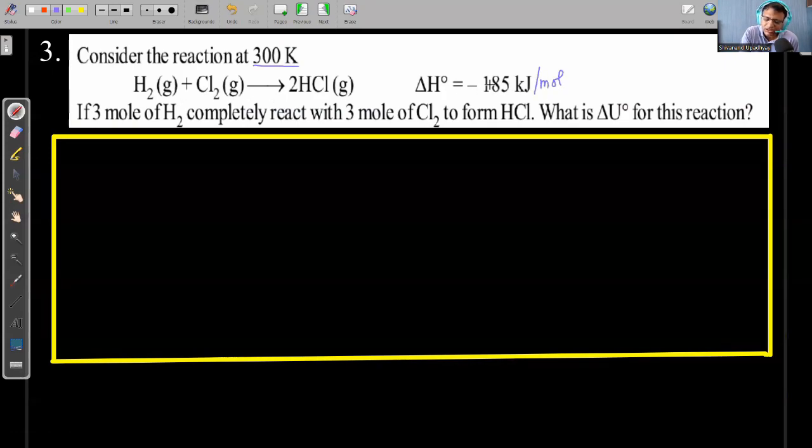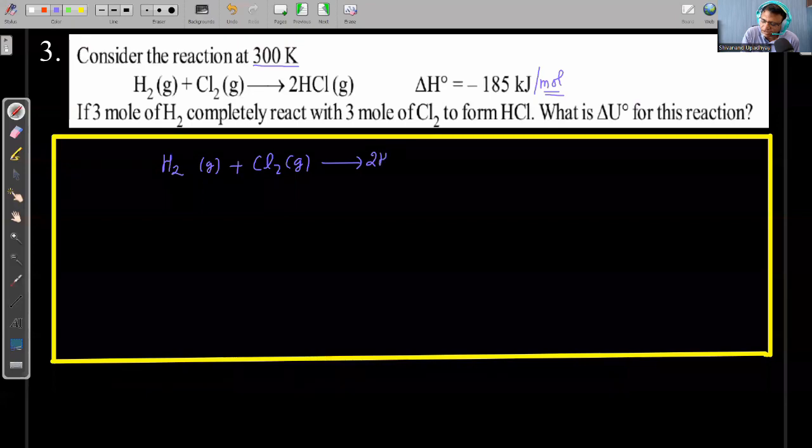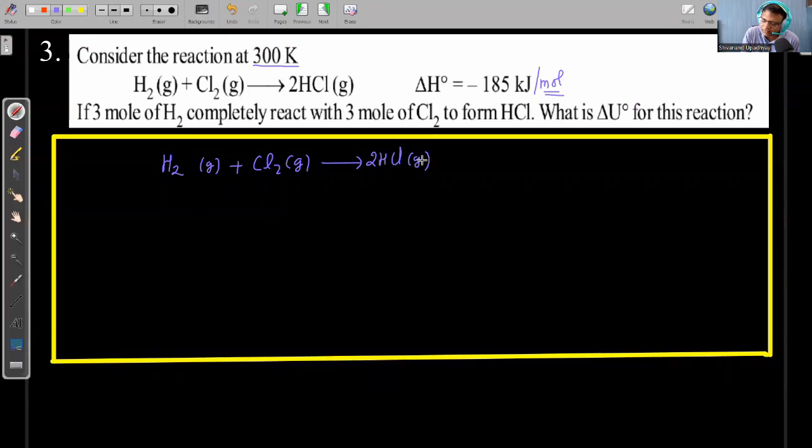According to balanced means when 1 mole of hydrogen reacts with 1 mole of Cl2 to form 2 moles of HCl, then the heat energy liberated at constant pressure is minus 185. So per mole represents according to the balanced reaction. Now in this question, 3 moles of hydrogen completely react with 3 moles of chlorine, so first I have to write that delta H is H2 plus Cl2 will form 2 times HCl in gaseous state.